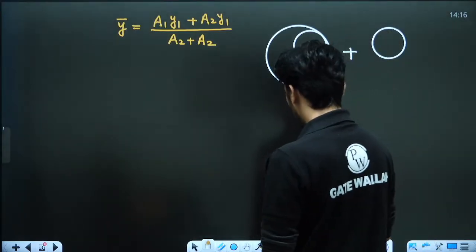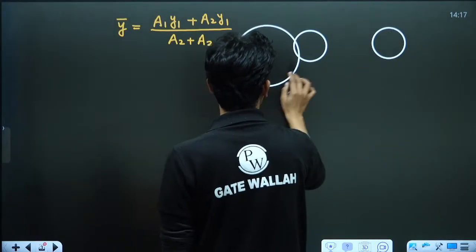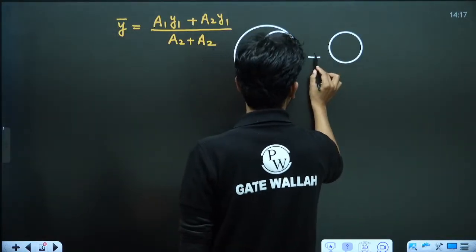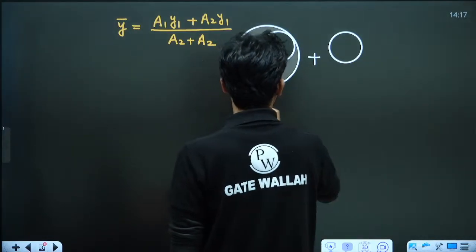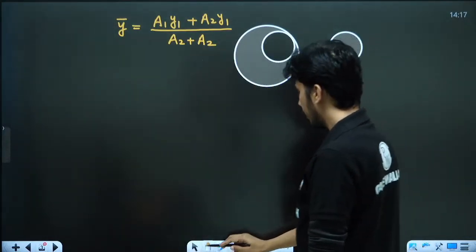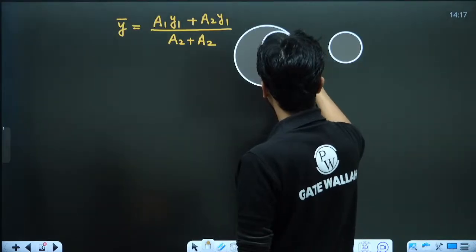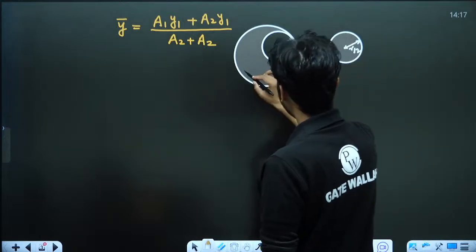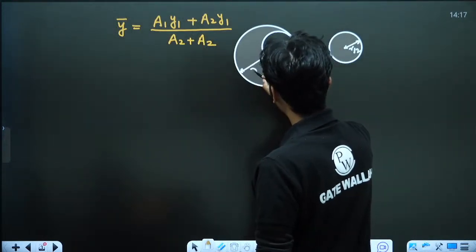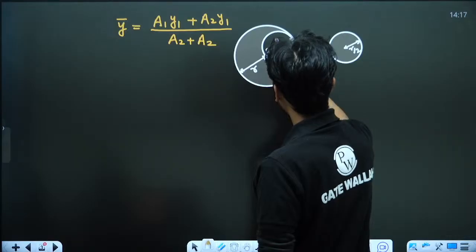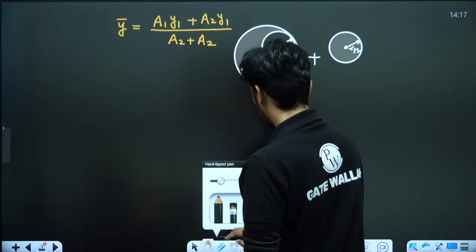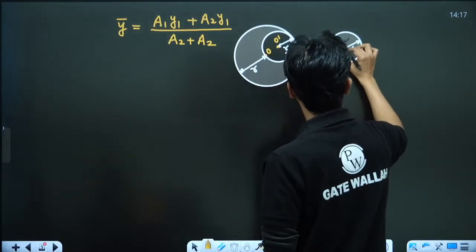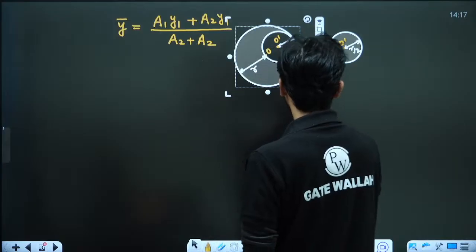This one has radius r by 2, this is also having radius r by 2, and this whole is having radius r. This point is O, this point is O dash. So when we add these two things, what will we get?